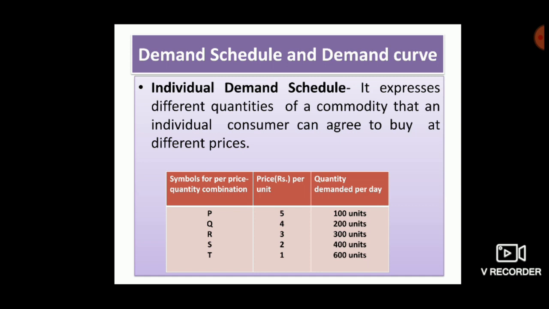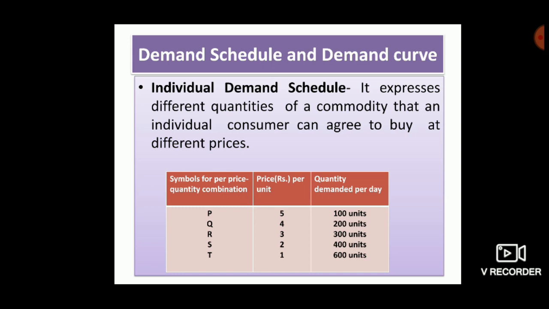Each price has a unique quantity demanded associated with it. As price per banana decreases, daily demand for banana increases in accordance with the law of demand.